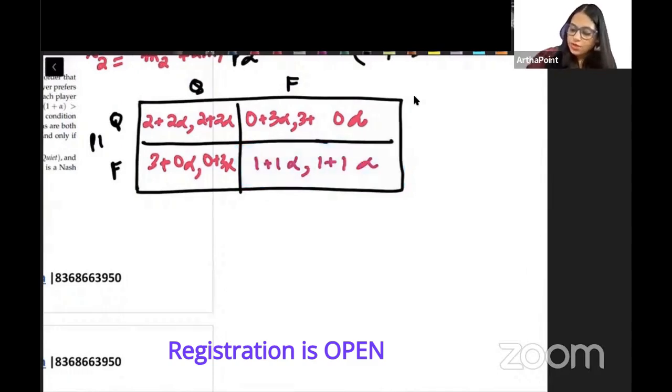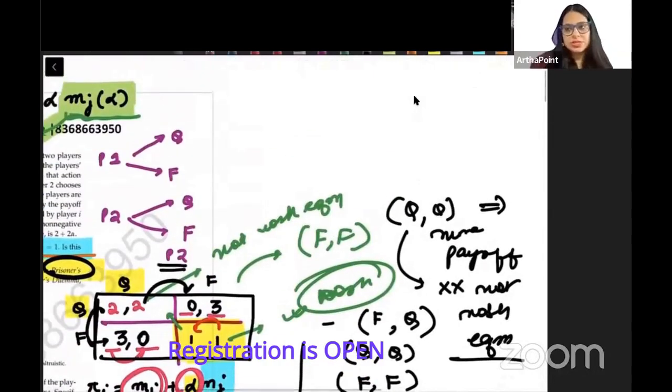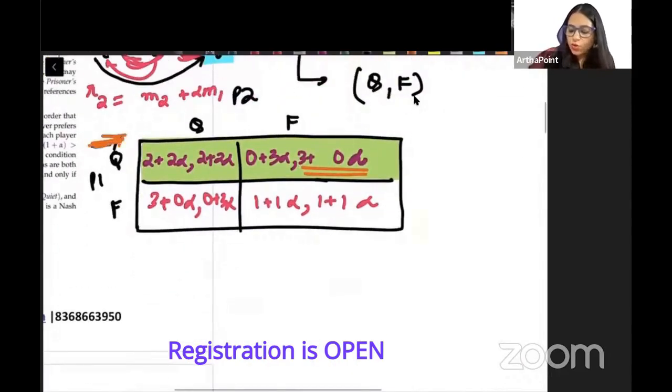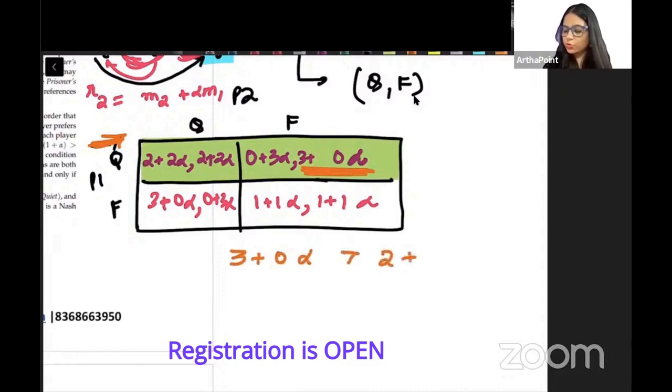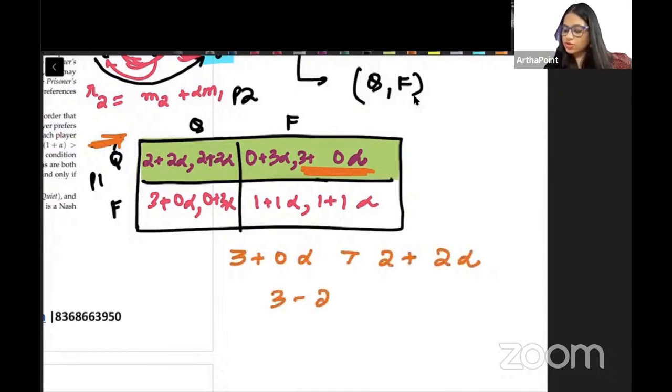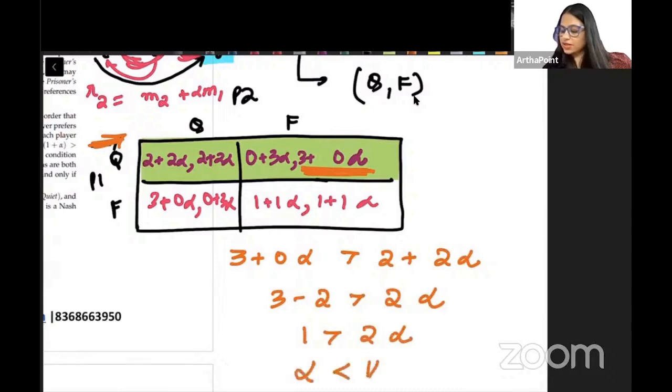Now think about it. When player 1 chooses quiet, I want player 2 to choose Fink. Only then will it match the actual prisoner's dilemma. So when player 1 is choosing quiet, I want player 2 to choose Fink. That means I want this number, 3 plus 0 alpha, to be greater than 2 plus 2 alpha. So I want 3 minus 2 to be greater than 2 alpha. 1 greater than 2 alpha. Alpha less than half.